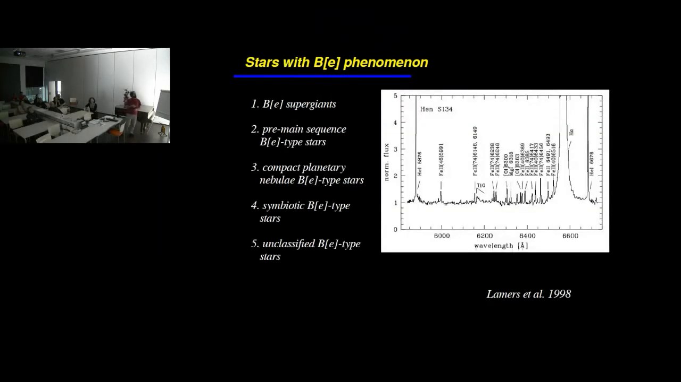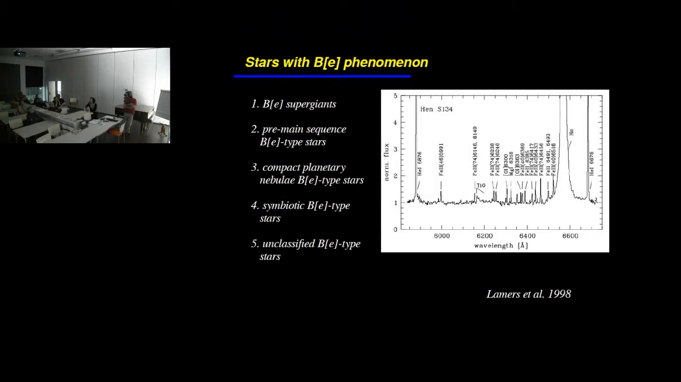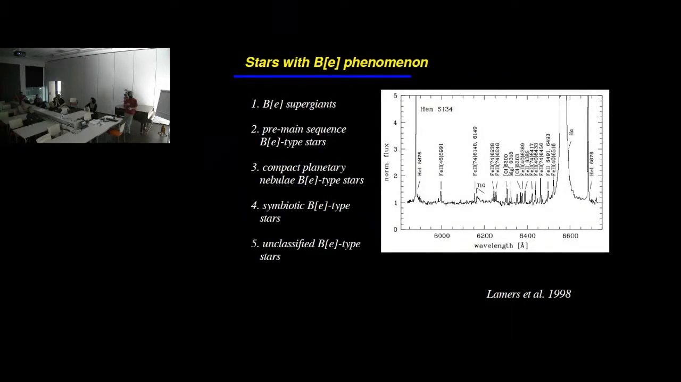So, in summary, you can have systems like B[e] supergiants, which are evolved stars. You can have pre-main sequence stars. You can have compact planetary nebulae. You can also have symbiotic B[e] type stars. And there is a large part of this general class of stars that don't belong to any of these 4 classes, so they are cumulatively described as unclassified B[e] stars.